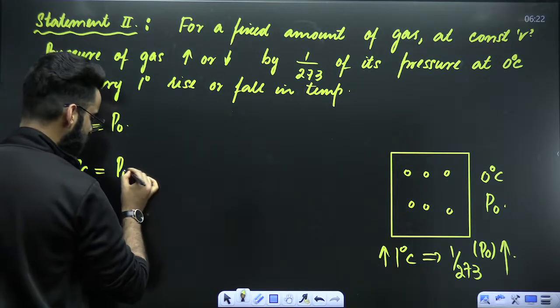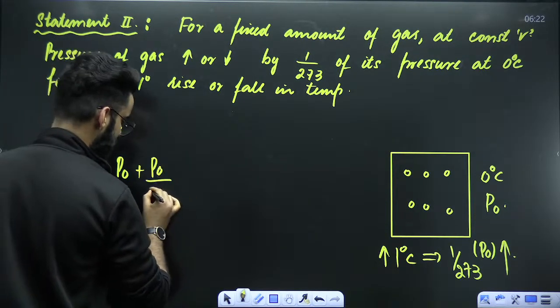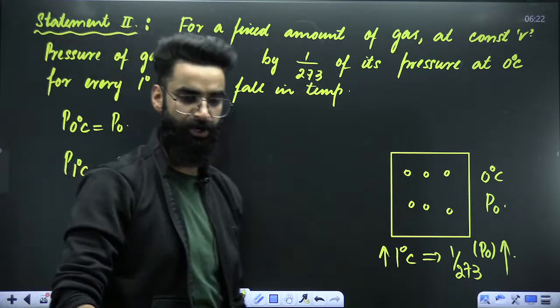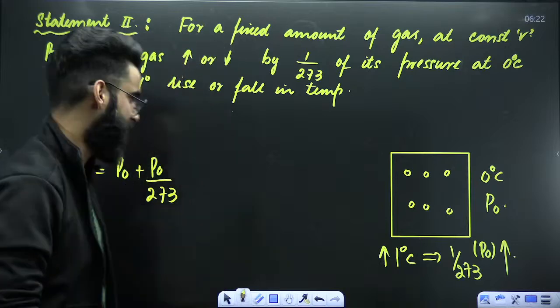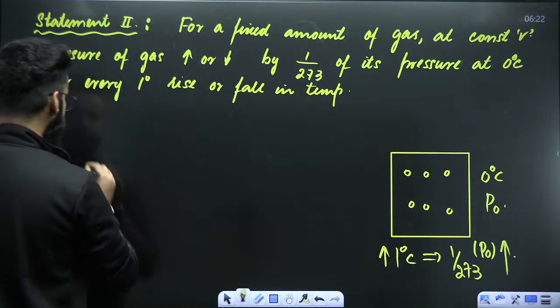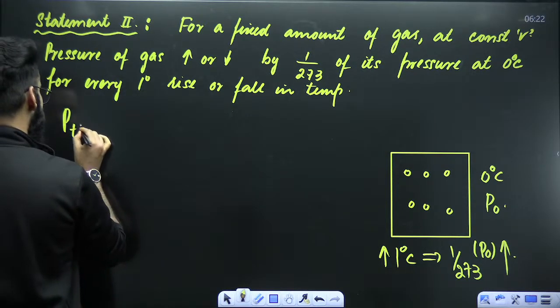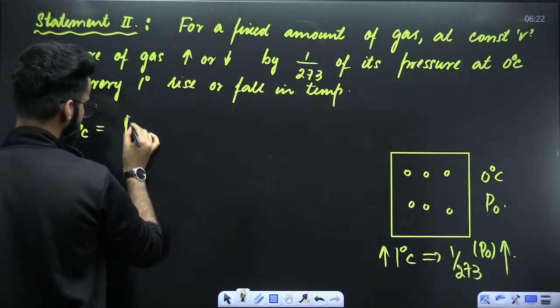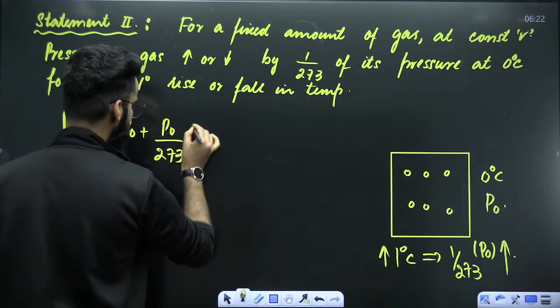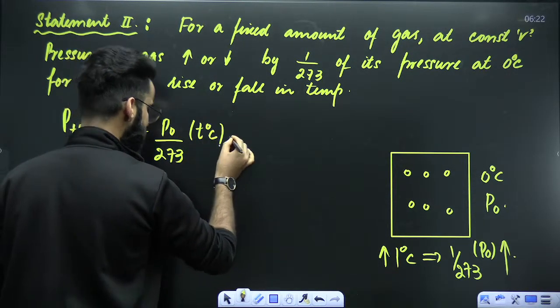It will be P0 plus P0 by 273. At 2 degree, P0 plus 2 times P0 by 273. But we are not going to do that. We are going to remember one particular equation: pressure of the gas at any temperature T degree centigrade is equal to P0 plus P0 divided by 273 multiplied by T degrees centigrade.